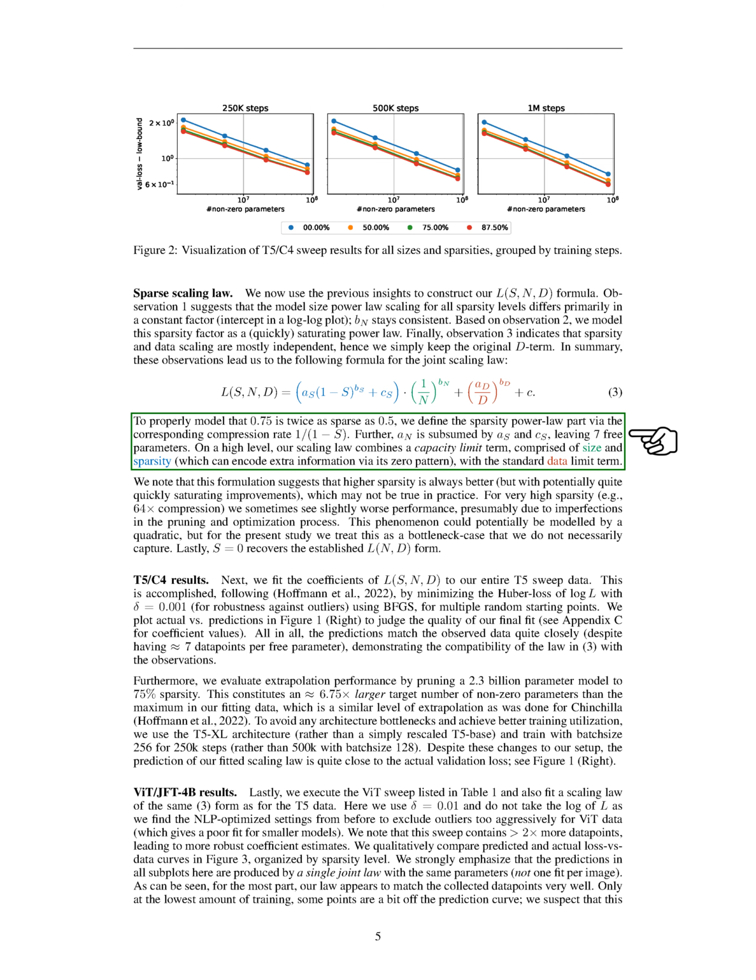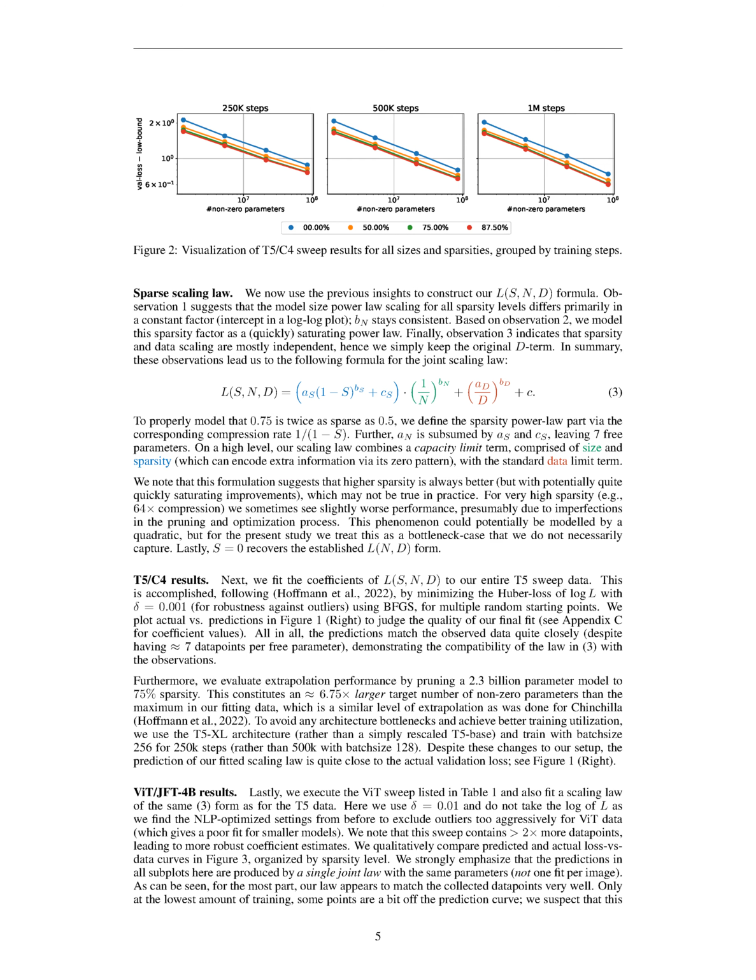Our scaling law combines a capacity limit term, made up of size and sparsity, with the standard data limit term. This formula suggests that higher sparsity is always better, but the improvements may quickly saturate. In practice, this may not always be true. For very high sparsity, we sometimes see slightly worse performance, likely due to imperfections in the pruning and optimization process. This could potentially be modeled by a quadratic, but for now, we treat this as a bottleneck case that we do not necessarily capture. Lastly, when S equals 0, we recover the established form of the loss equation.